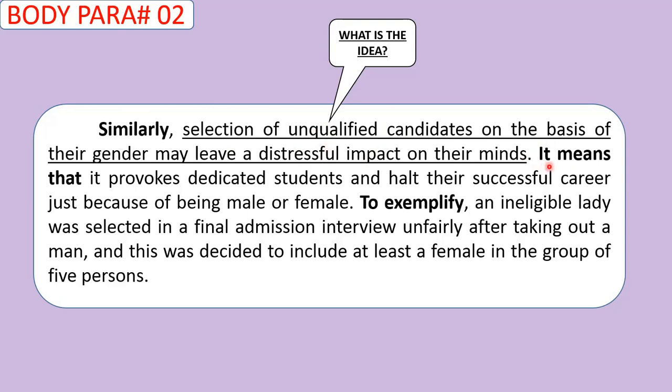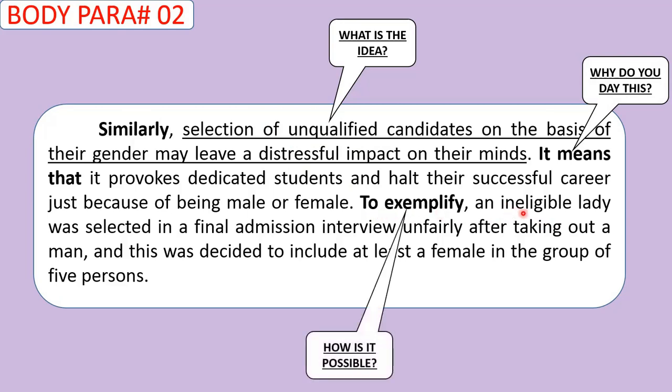And afterwards, this person has used a linking phrase. It means that it provokes dedicated students and halts their successful career just because of being male or female. So he has given the reason why he's saying this idea. Then he has used another linking word to exemplify. And we can see how it is possible, answering the possibility of this idea by giving a support example. And we can see that this example is fairly supporting this idea.